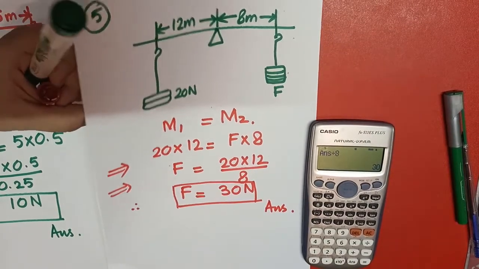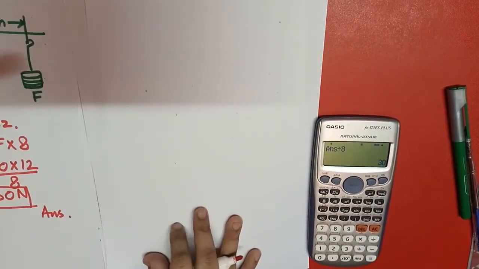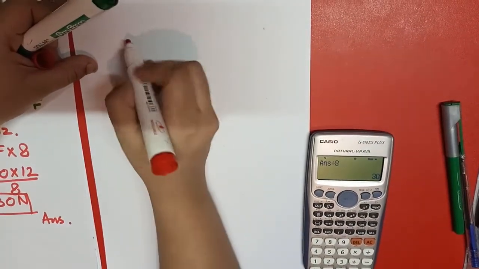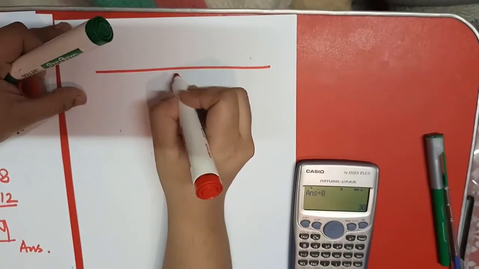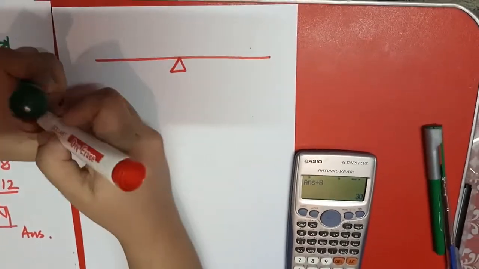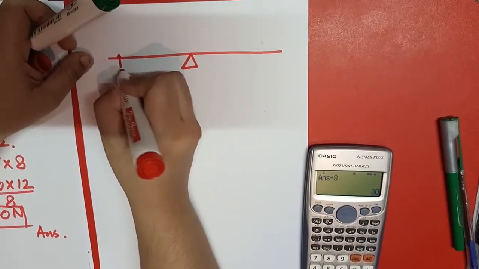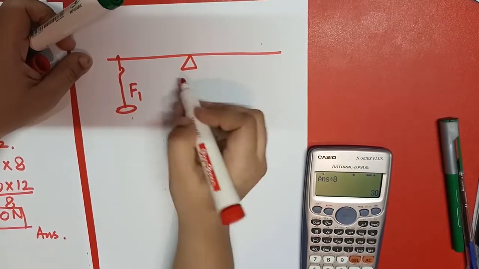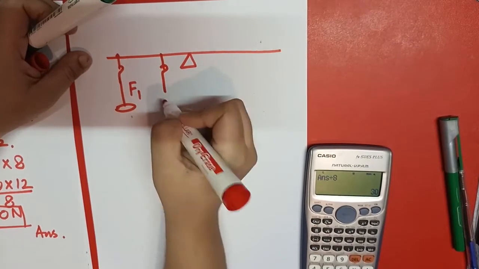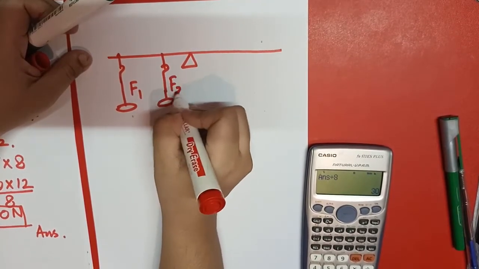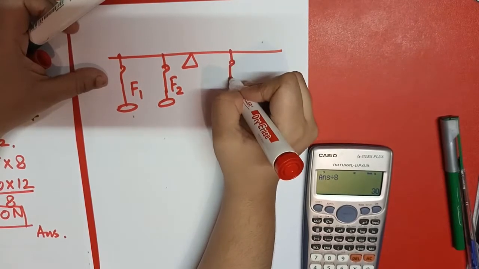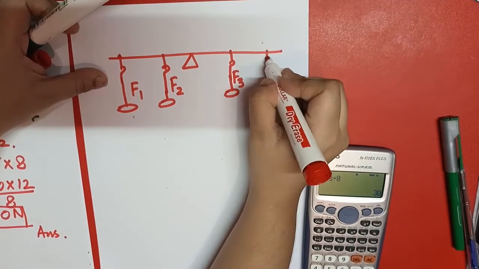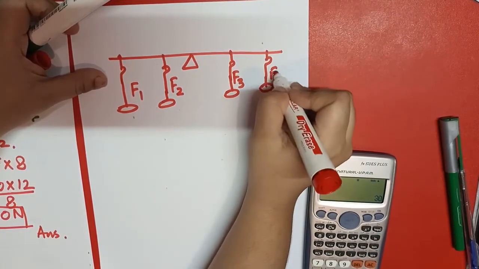So what I have to do next, always keep in mind that if you have two forces, two weights on the anti-clockwise direction, and the other side has also two weights, so what we have to do? For example, if we are having a weight hanging here, and this is F1, and there is another weight also hanging, and we are calling it F2. There is another weight hanging here, and it is F3. Another weight is hanging here, that is F4.